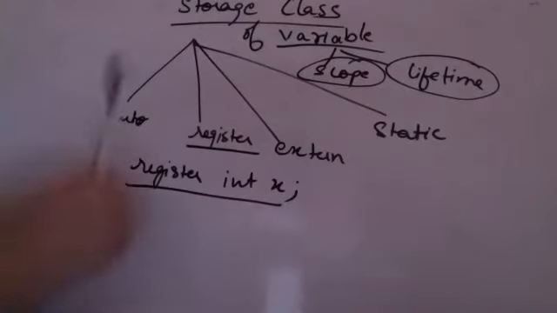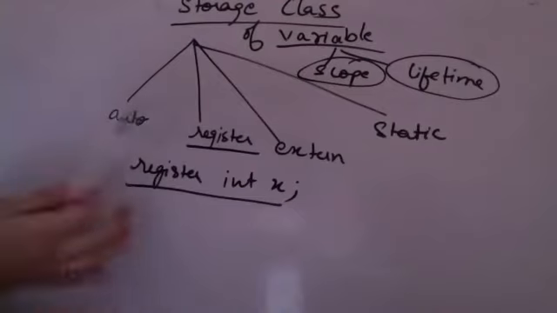So when I'm mentioning register integer x, I'm telling the compiler to kindly allocate a memory which is quickly available to me, because I will be using x again and again in my program. Now it is completely up to the implementation of my IDE or my compiler whether or not I am given a space in a register.